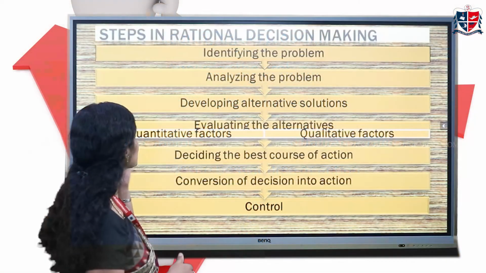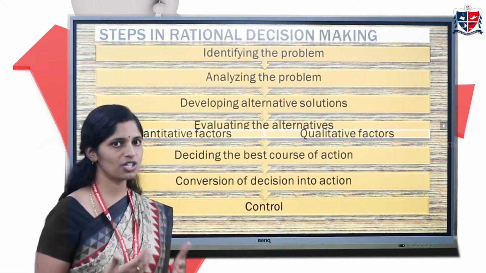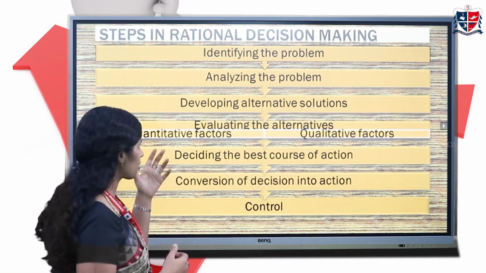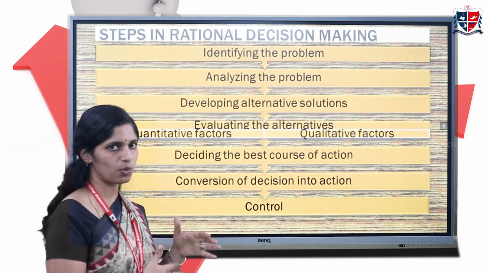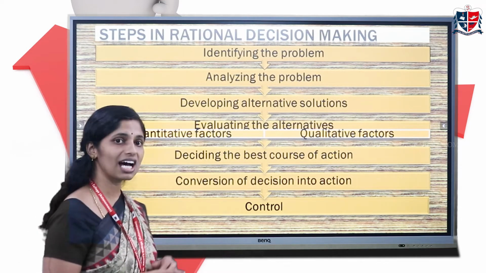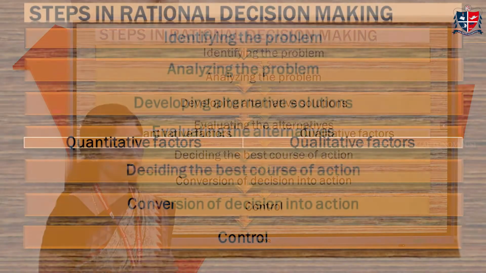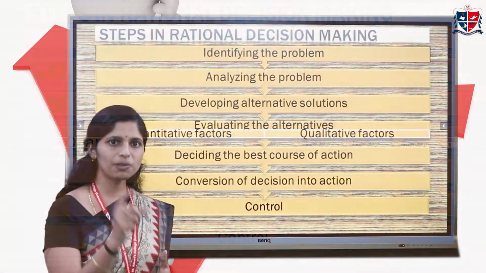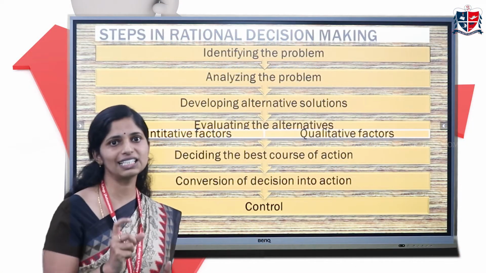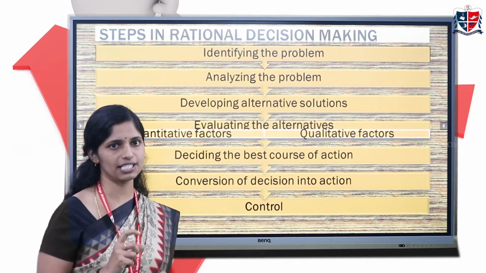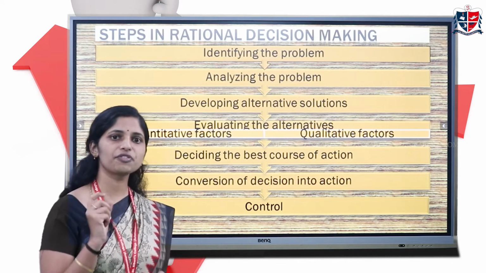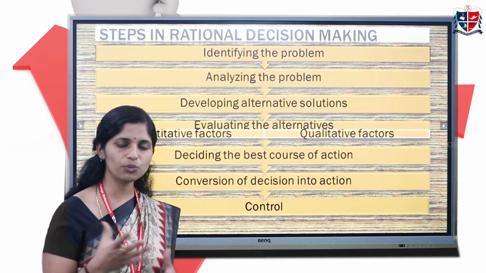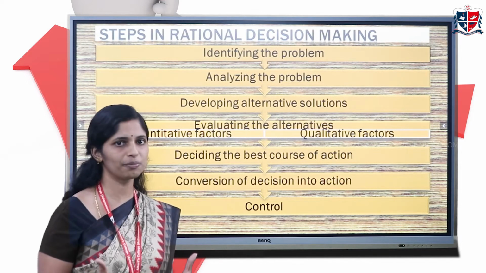Next, we'll see the steps involved in rational decision making. There are various steps involved in that. We'll see one by one. The first one is identifying the problem. For any problem which needs a decision to be taken, the problem has to be identified clearly and it has to be defined. If we don't identify the problem clearly, what happens is our decision will not be effective.